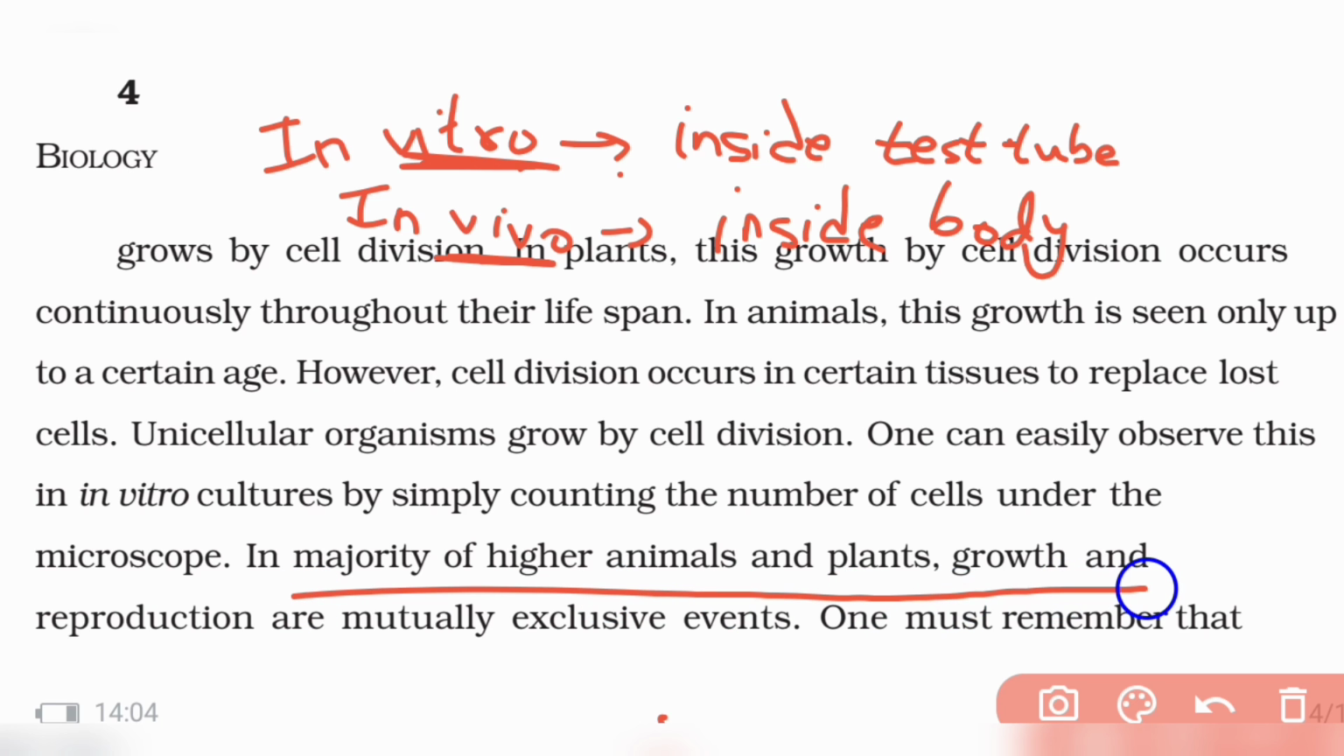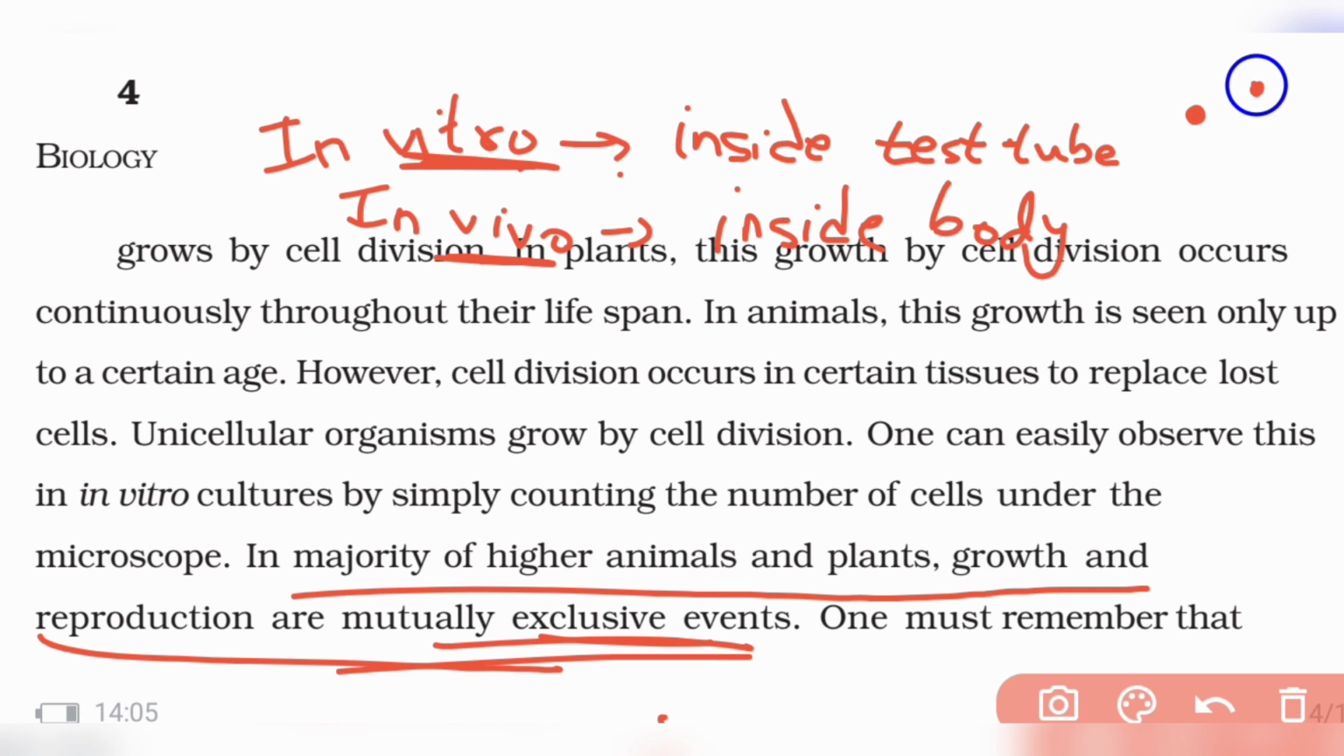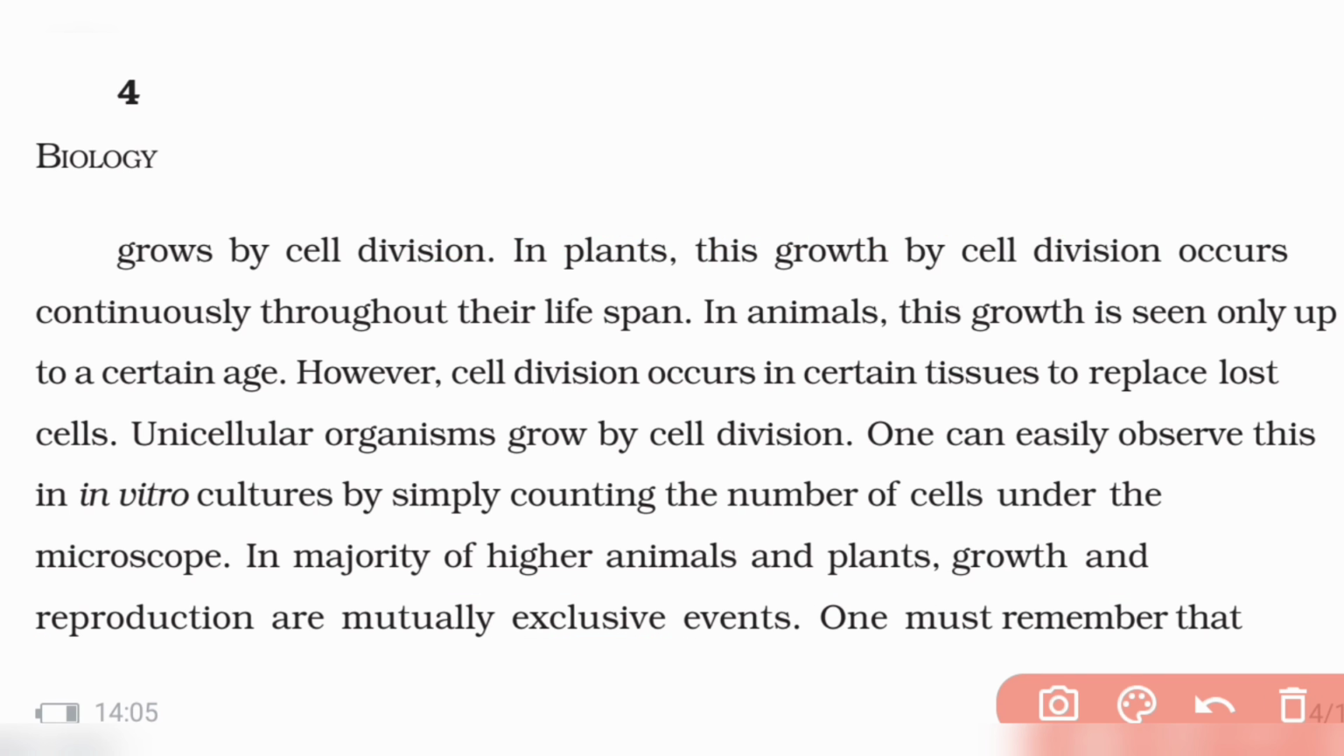In the majority of higher plants and animals, growth and reproduction are mutually exclusive events. Exclusive means what? Can you say that growing and reproducing are the same? In unicellular organisms you can say they are the same. This is a bacteria, one bacteria becomes two. This is nothing but reproduction only, right? That is the meaning of growth in a bacteria: one becoming two, two becoming four. So for unicellular organisms, growth is equal to reproduction.